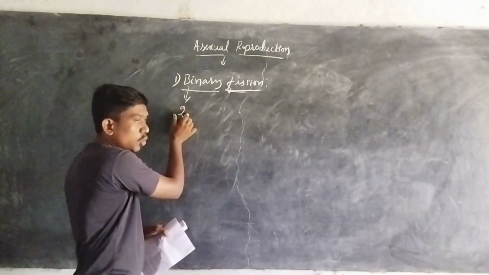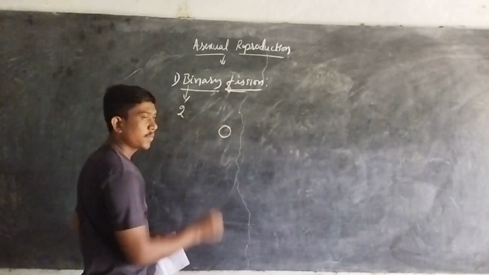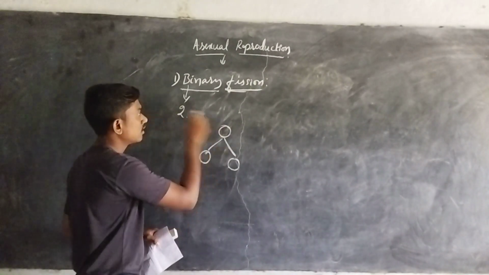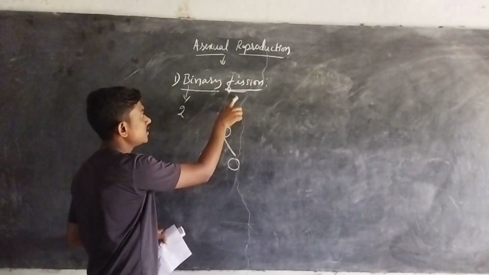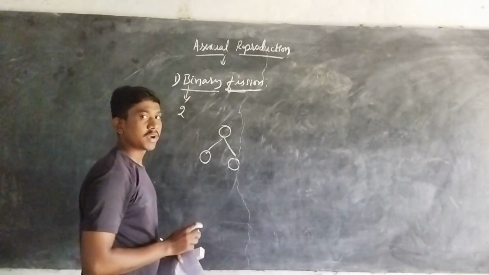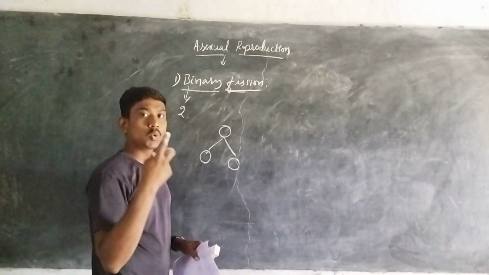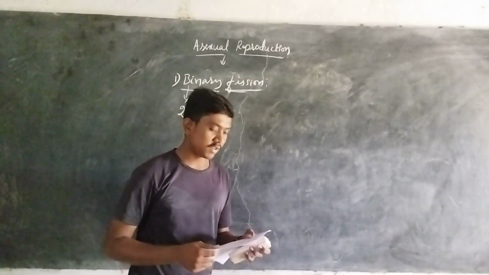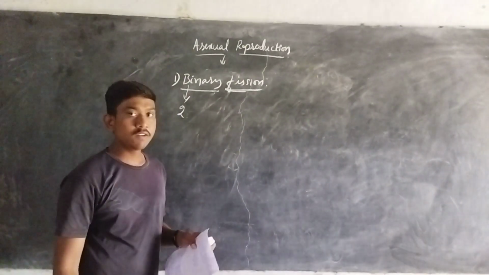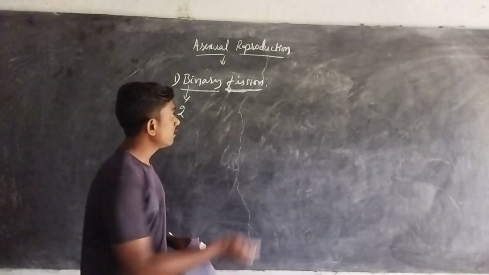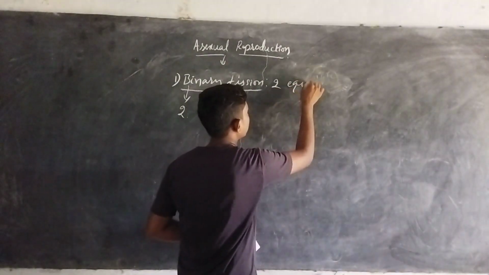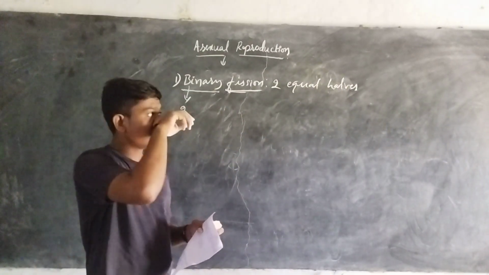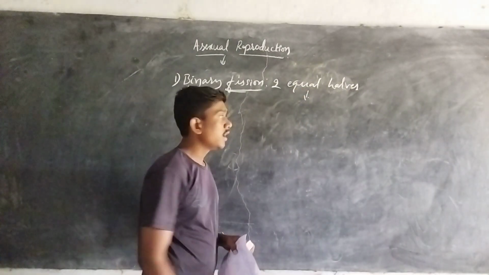Bi means two in number. The single parent divides into two new organisms which are equal in size. In the case of binary fission, the parental body divides into two equal halves. The definition of binary fission is that the cell divides into two equal halves, which again rapidly grow into two new individuals.